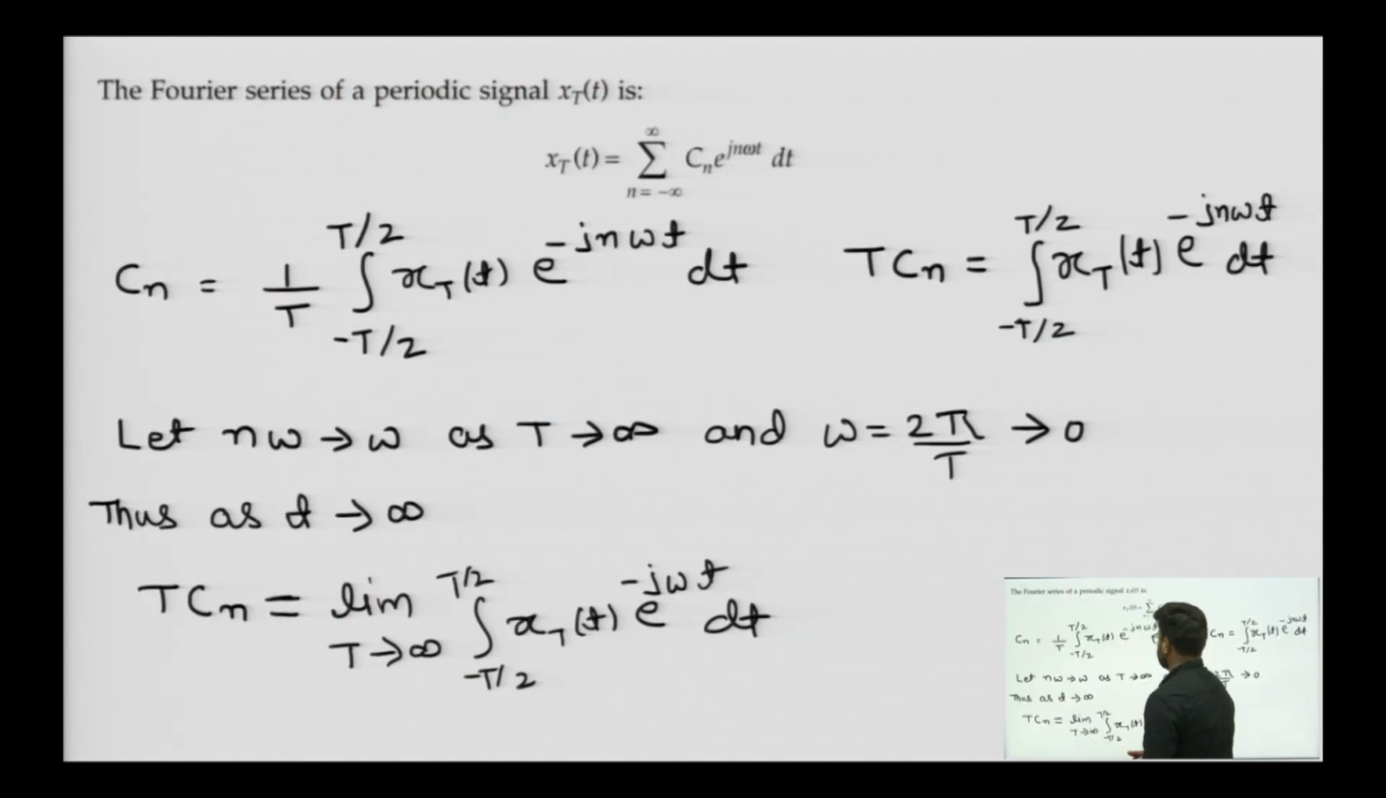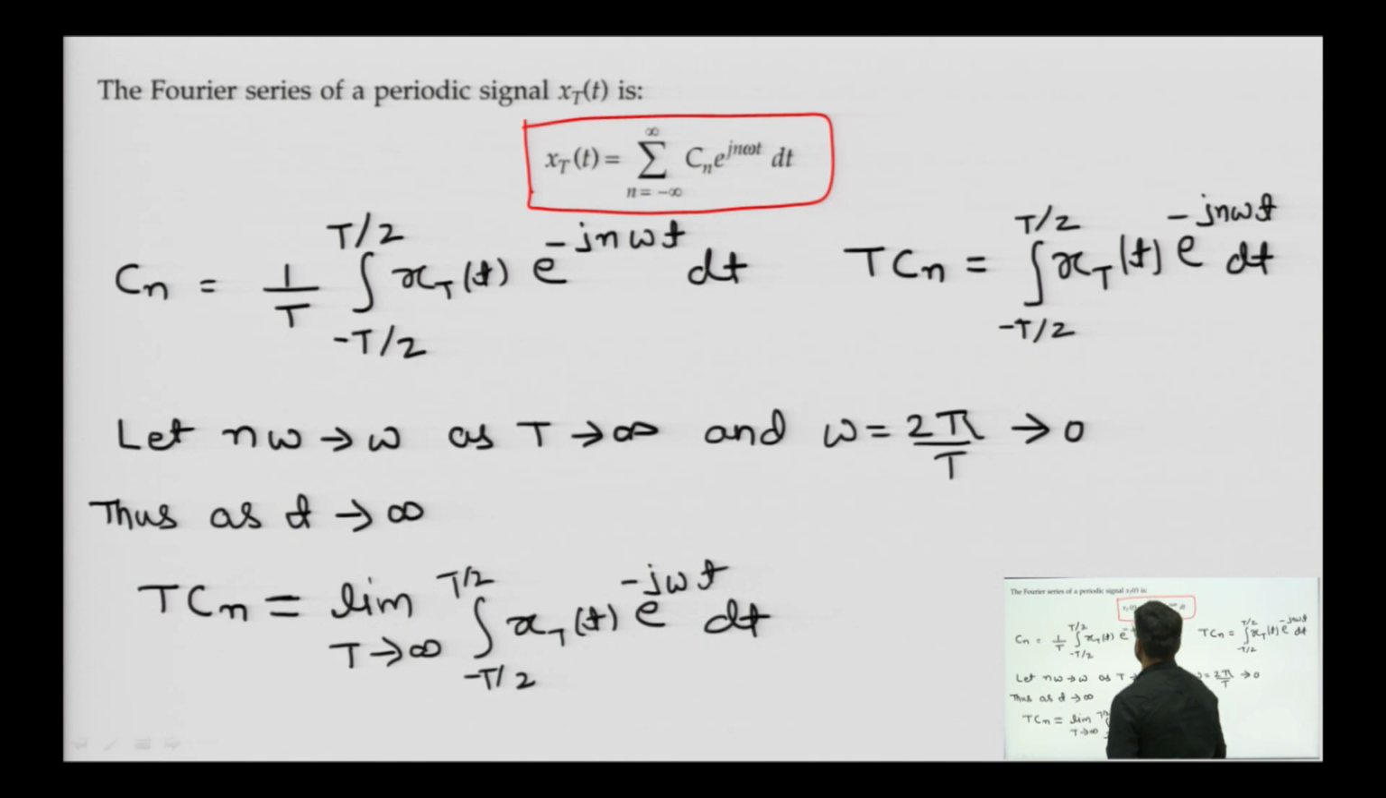We know the exponential Fourier series. This is the exponential Fourier series for the periodic function x_T(t): the summation from n equals minus infinity to infinity of C_n e to the power j n omega t, where C_n is the exponential Fourier series coefficient we have studied, 1 upon T times the integral from minus T by 2 to T by 2 of x_T(t) e to the power minus j n omega t dt. This was the formula for the exponential Fourier series coefficient.